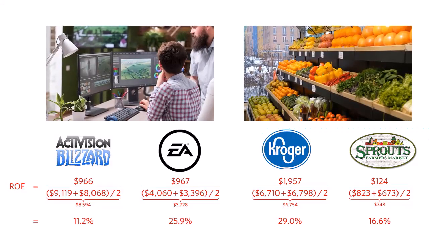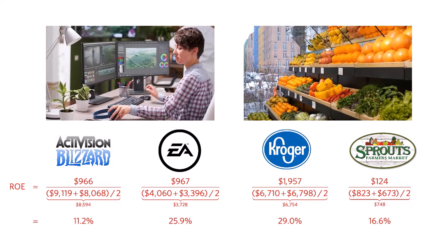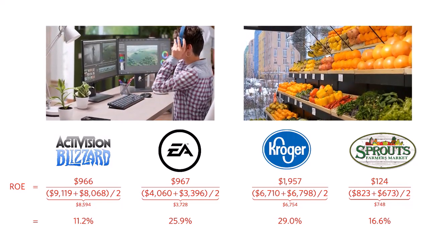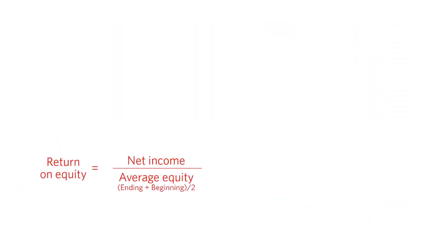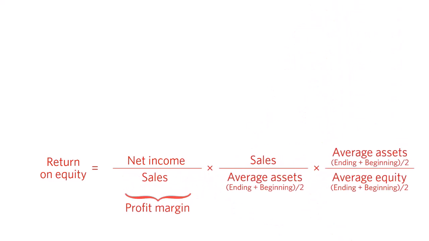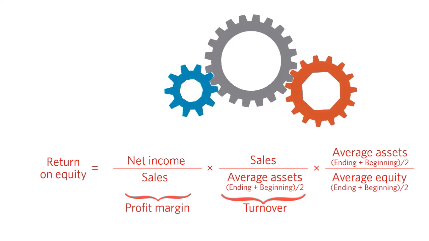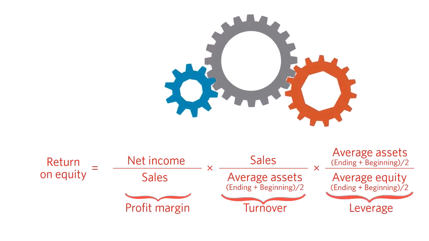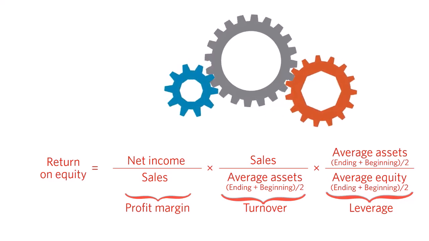Similar to return on assets, return on equity is limited in what it tells us all by itself. This again leads to the use of DuPont analysis to get a sense of how the companies are generating their return on equity. The DuPont decomposition splits return on equity into three components. The first two components, profit margin and turnover, are defined as in return on assets. The third component reflects the effect of leverage, defined by average assets divided by average equity.